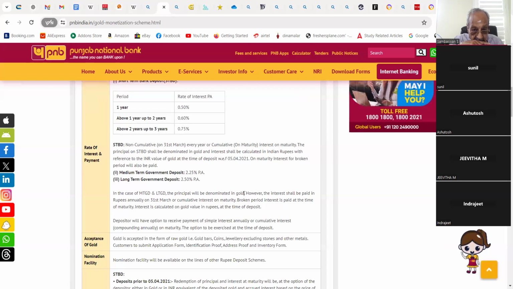What is the full form of WEF, sir? With effect from. With effect from 5th April 2021. On maturity, interest for broken period will also be paid.